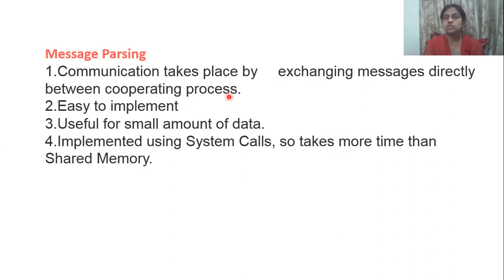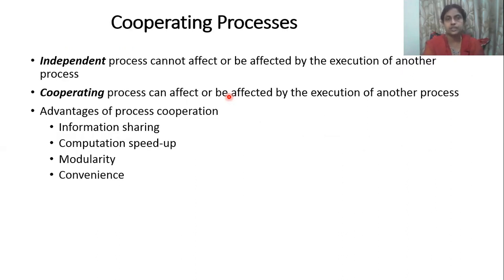Implemented using system calls, so it takes more time than shared memory. Every time I want to communicate, I need to communicate only through the kernel, which acts as the heart of your operating system. So if I want to send or receive a message, every time I need to take permission from the kernel. So compared with shared memory, this takes a little more time. This is about inter-process communication. Inter-process communication can be done in two ways: one is called shared memory, another is called message passing.